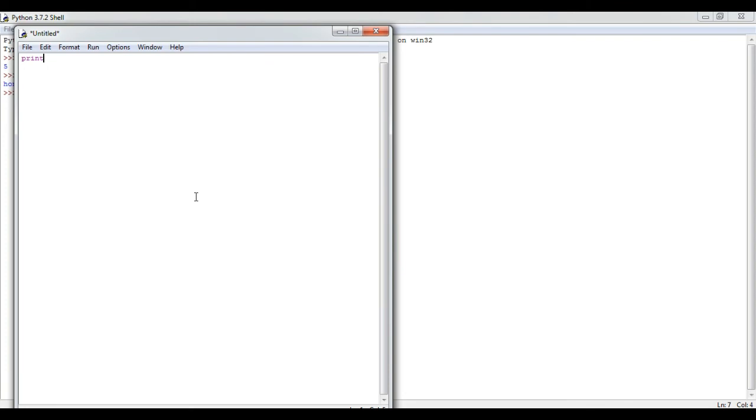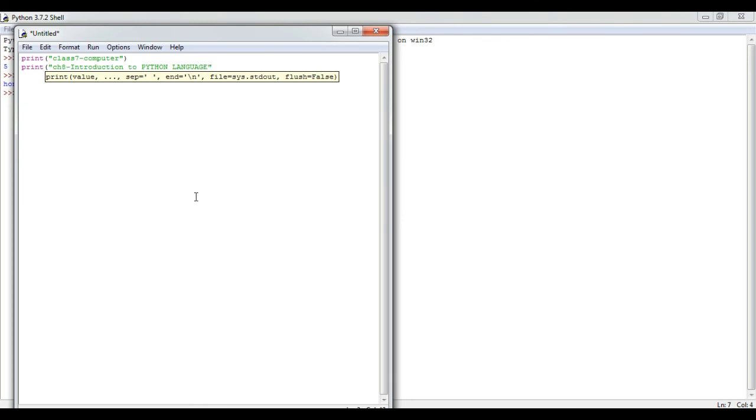Let's have print. I am writing class 7 computer. In the second command I am writing again the print command with the chapter name, chapter 8 introduction to Python language.